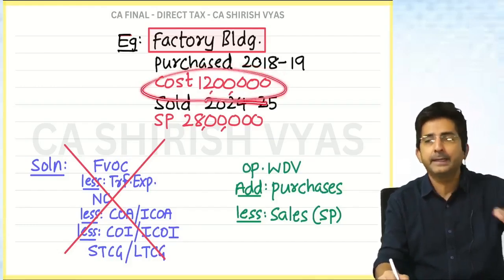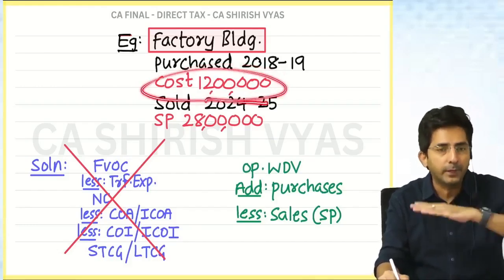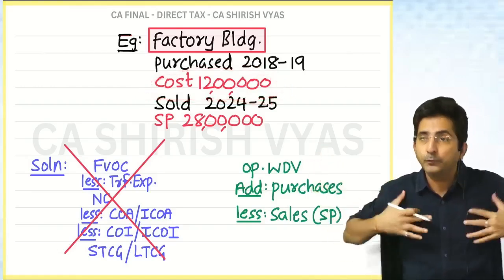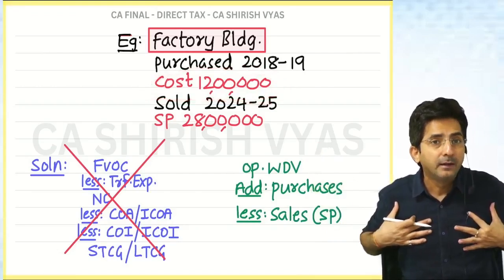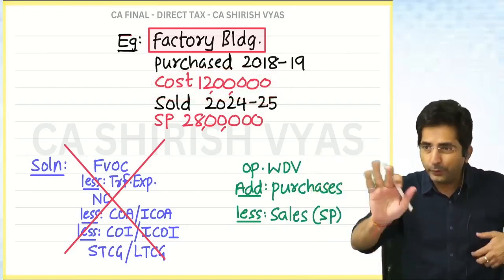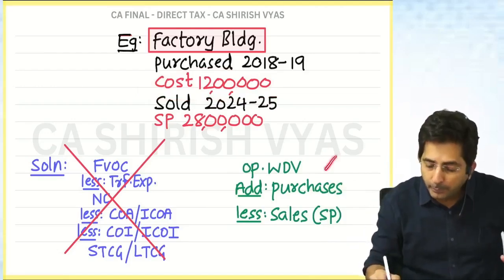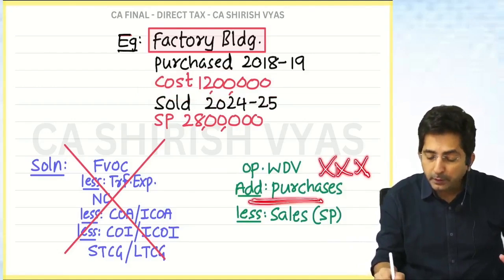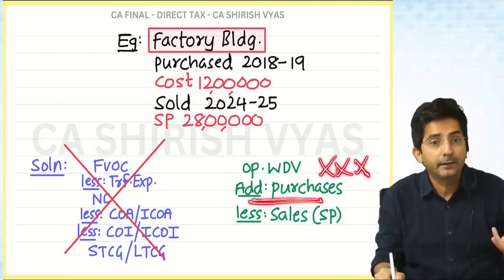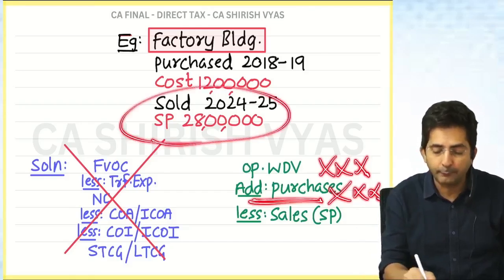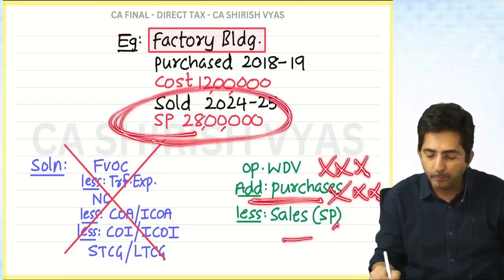So 18, 19, 19, 20, 20, 21, 21, 22, 22, 23, 23, 24. That's it. Because we are in 24, 25. So for opening WDV, you will cut till 23, 24. No need to do that now. That will become your opening WDV. Then during the year, if you have purchased any more factory, add. Then if you have sold a factory, for how much? That you will minus.